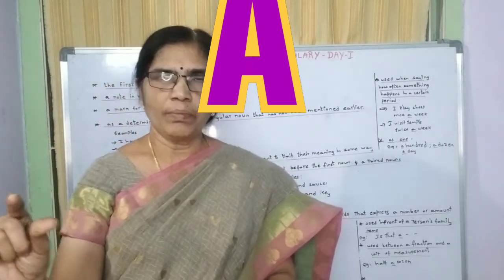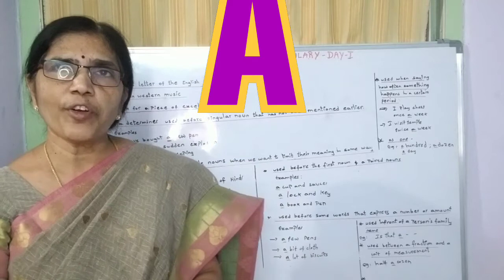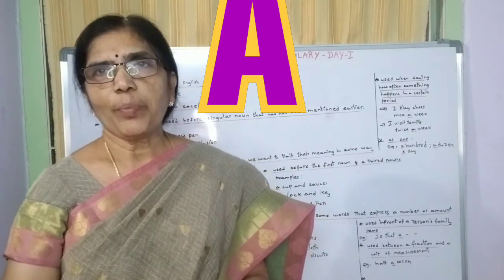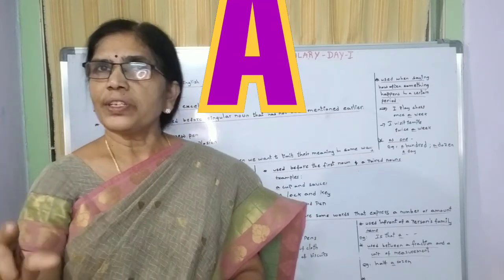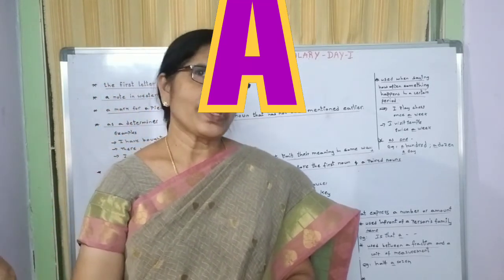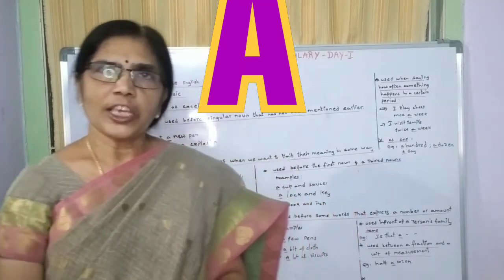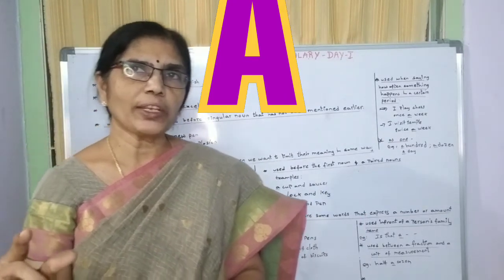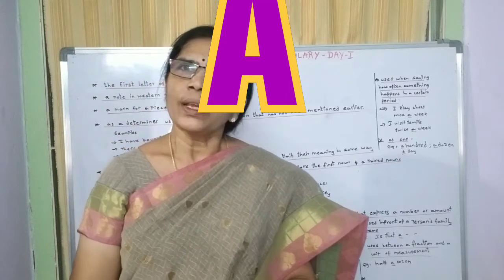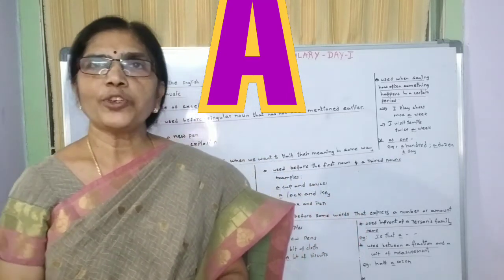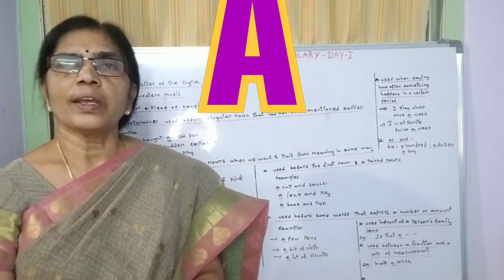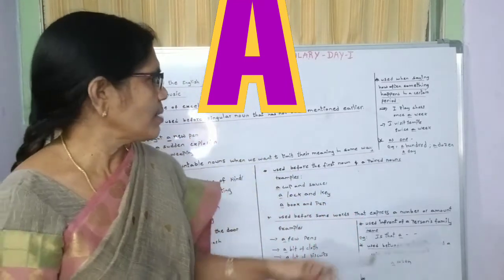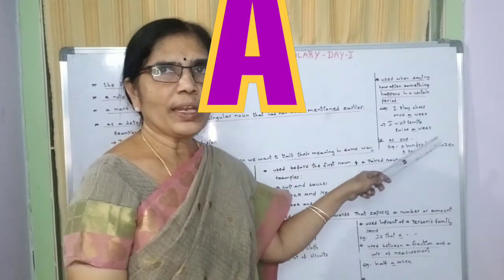I watch TV twice a day. Day is a particular period of time. I visit tourist places twice a year. Year is a particular period of time. In this way, before that particular period of time, we can use a to denote habitual visits, actions, or habitual things that happen often, sometimes to denote the number of times.